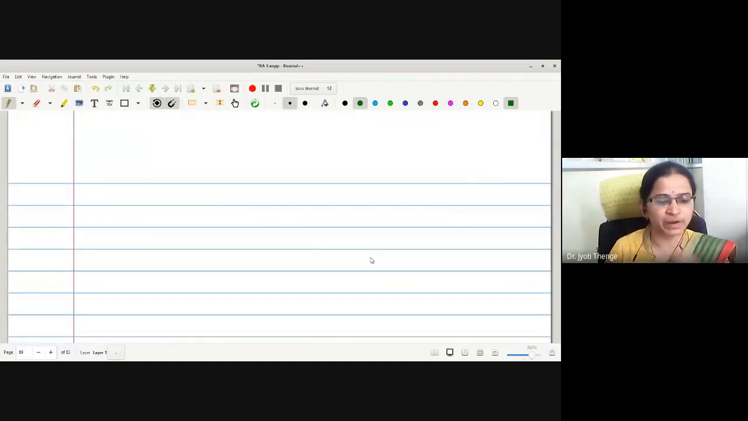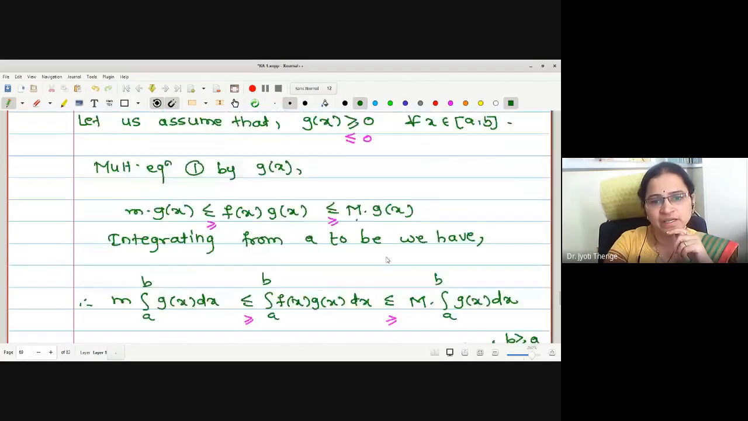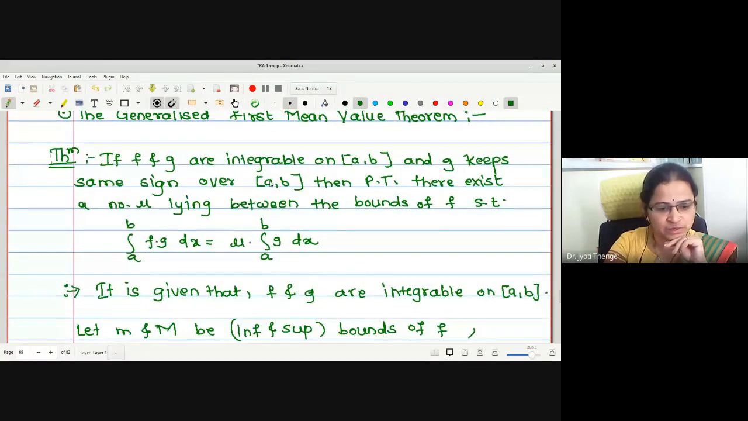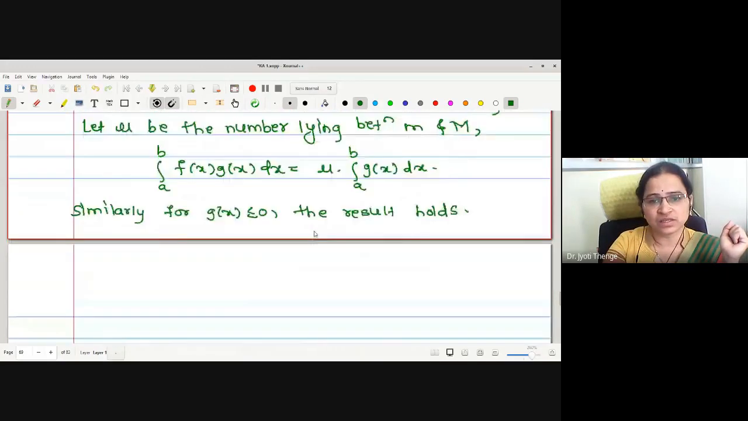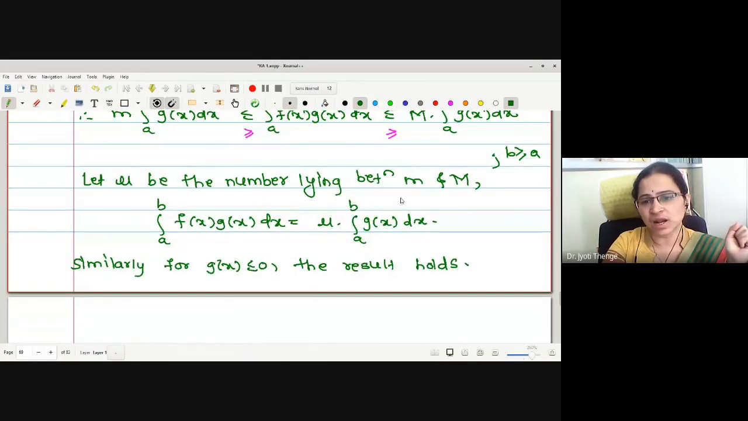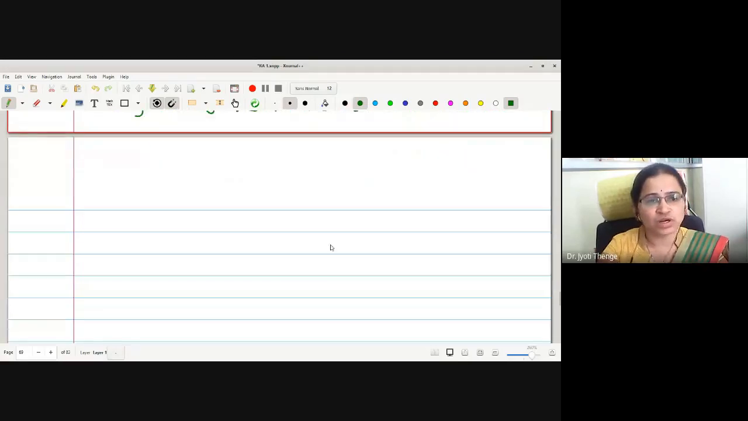There is one corollary depending on the theorem. What will happen if I add the condition of continuity for the function f? If f is continuous, look at the last statement: mu is the number lying between the bounds small m to capital M. If I know the function f is continuous, then the function will take all values between small m to capital M. Therefore, this mu will be a function value. Therefore, one can replace this mu by f of zeta, a function value. This is what our corollary is.